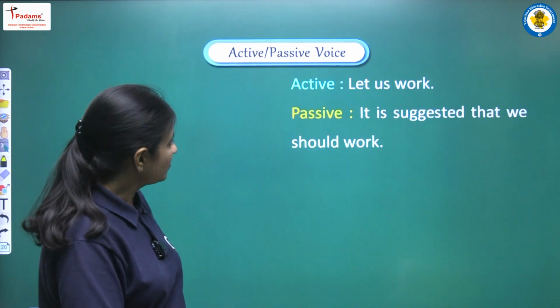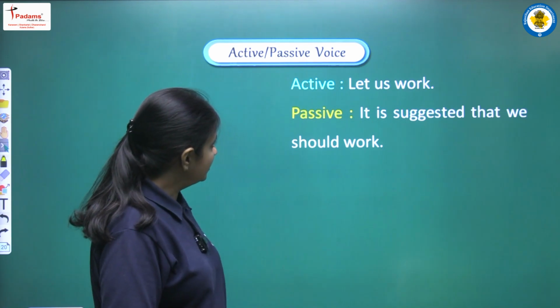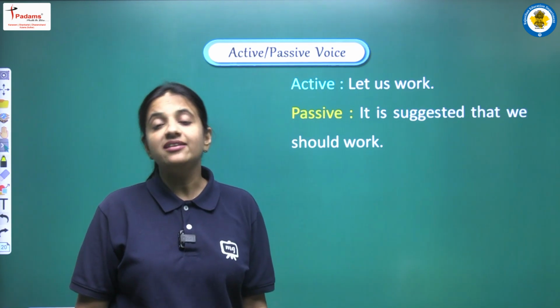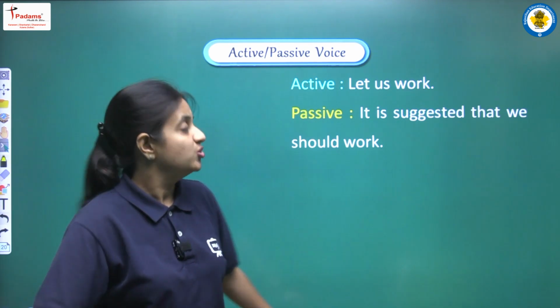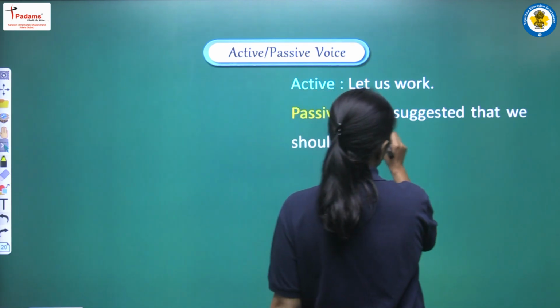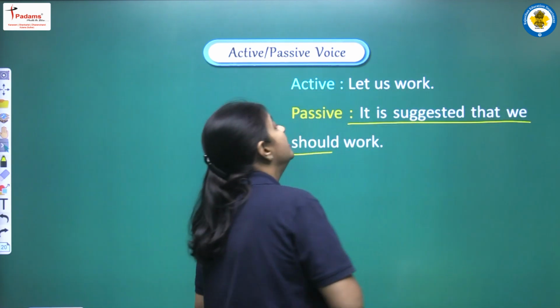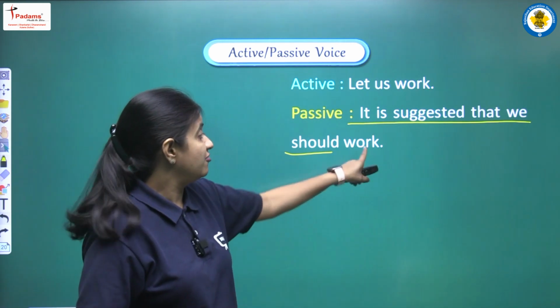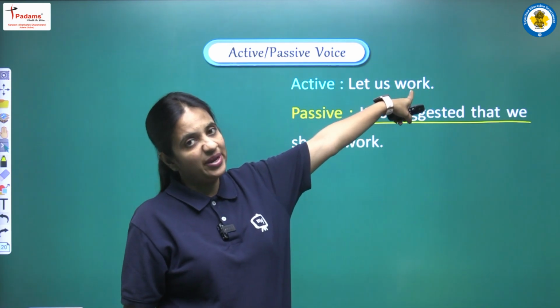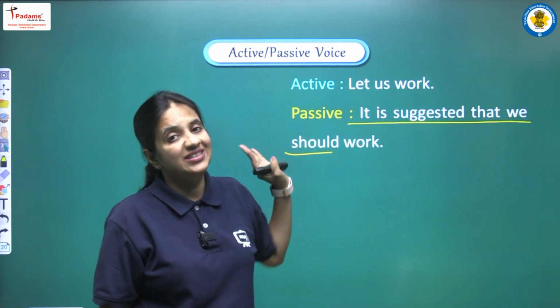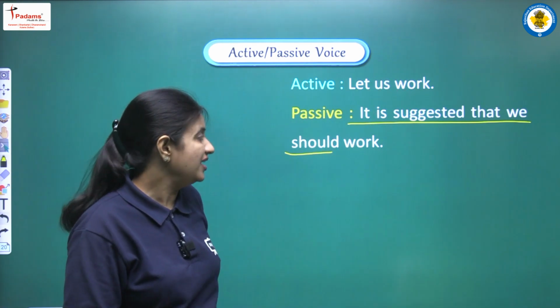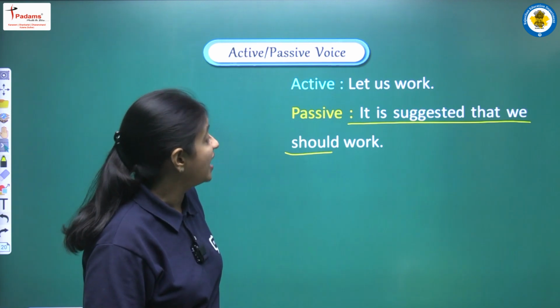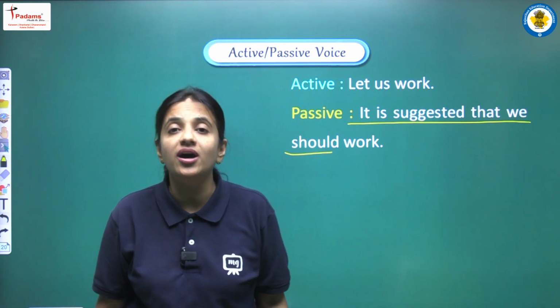Some more examples we are having here. The sentence is, let us work, right? So again we have to follow the structure. According to that, we have to write, it is suggested that we should, and after should, first form of the main verb, that is work. So the complete sentence will be, it is suggested that we should work.